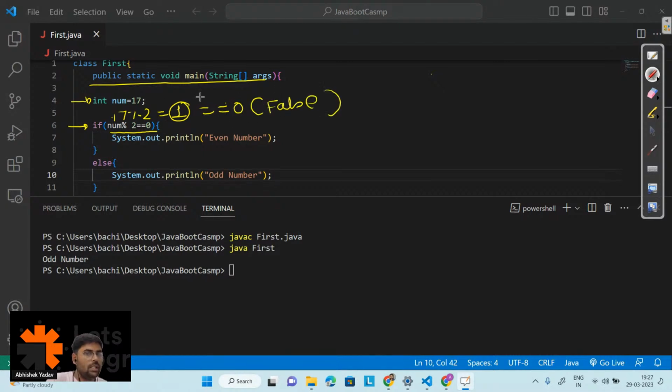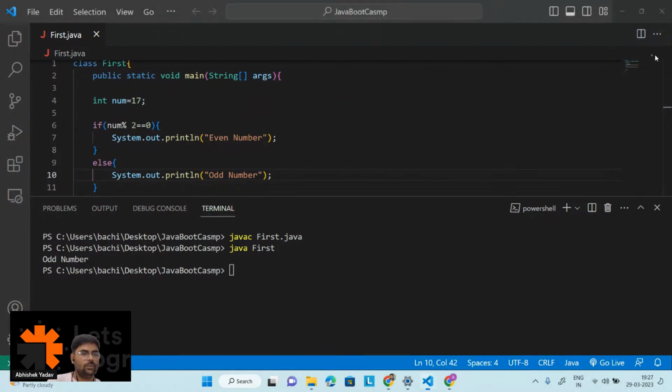When the condition is false, what will happen? We will skip the if part and we will execute the else part here. That's why odd number is getting printed on the output screen, right? So let's take one more number and let's try to run this code.